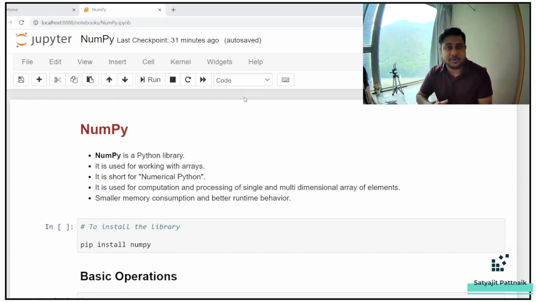In a couple of videos, we will be talking about some of the basic libraries which are required for data science and data analytics. You can term it as Python for data science or Python for data analytics. Today's topic is going to be on NumPy, and the upcoming one or two videos will be on pandas, matplotlib, and seaborn as well. So let's get started, guys. Let's learn what is NumPy.